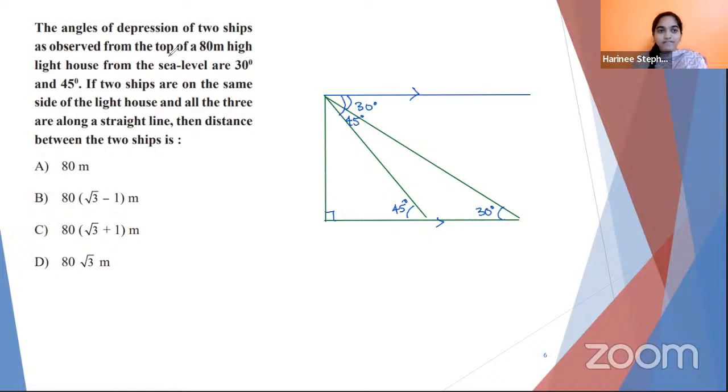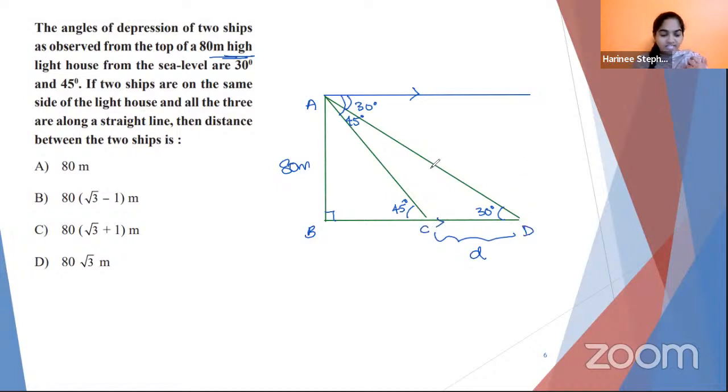So yeah, where were we? From the top of an 80-meter high lighthouse. So the height of the lighthouse is 80 meter, and we are supposed to find the distance between the ships. So let us start. As soon as you see here, there is an angle. There is one of the sides mentioned and another side is unknown. So which trigonometric ratio do you go for?